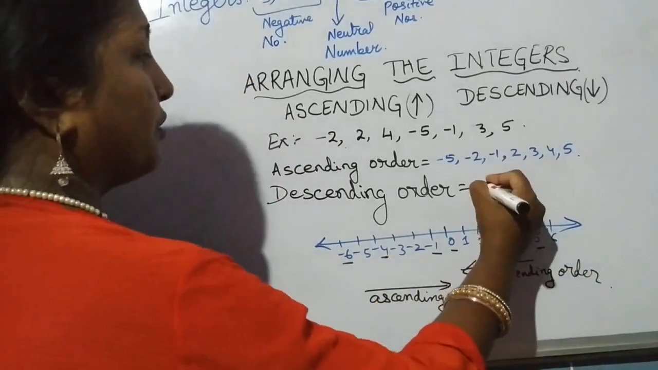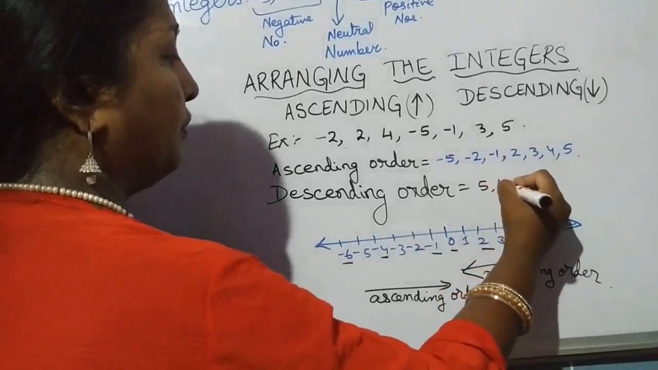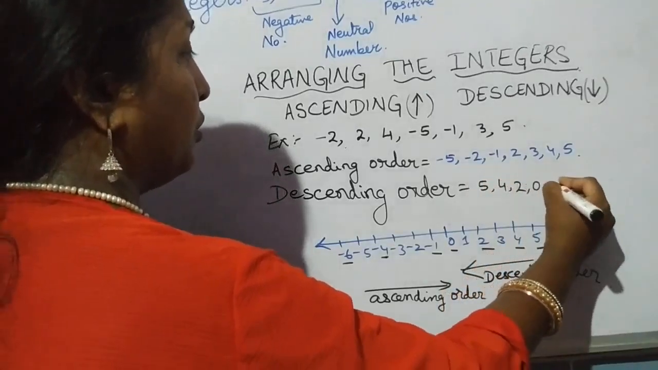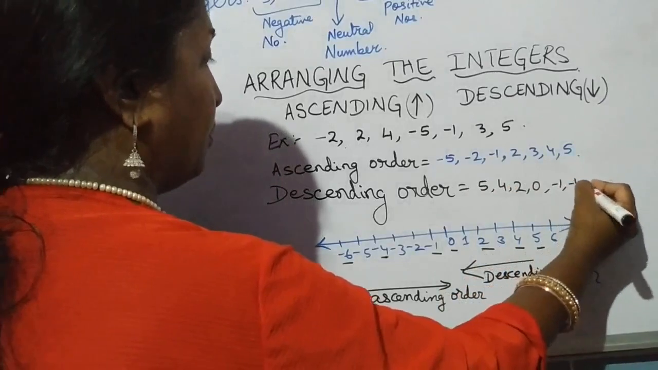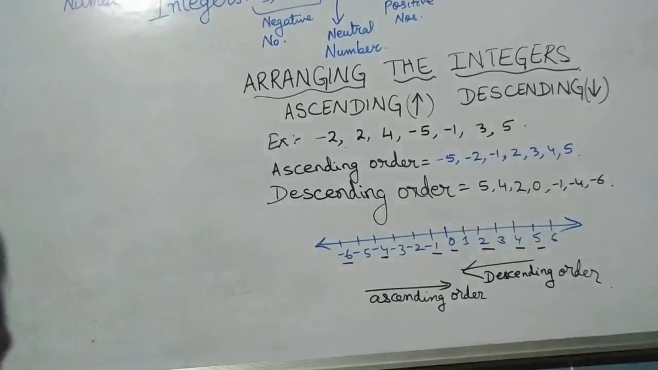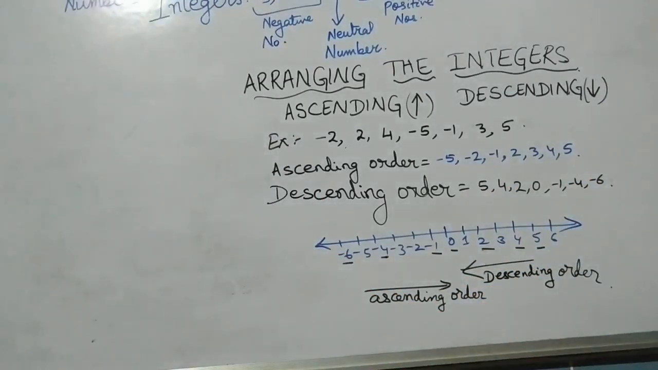So let us write the answer here. 5, 4, 2, 0, minus 1, minus 4, minus 6. So this is our answer for descending order. I hope you all understood.